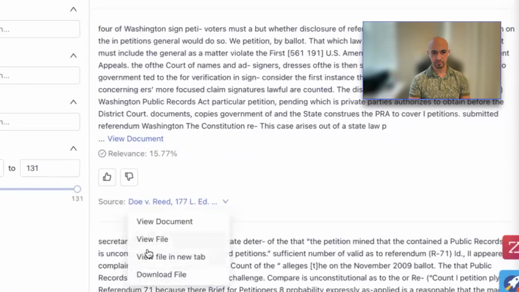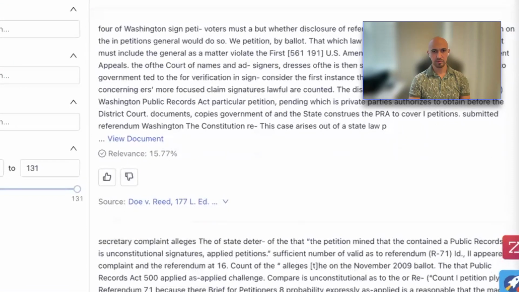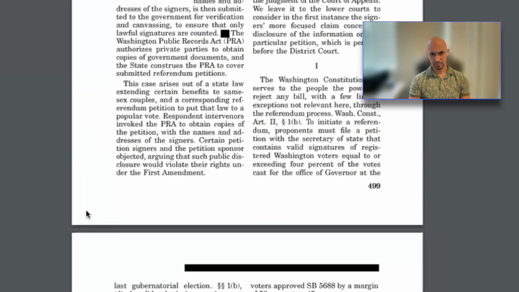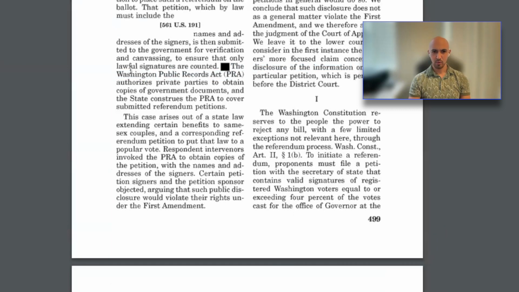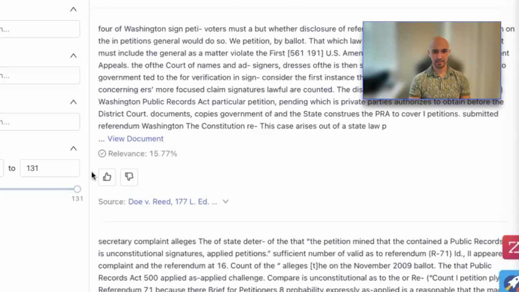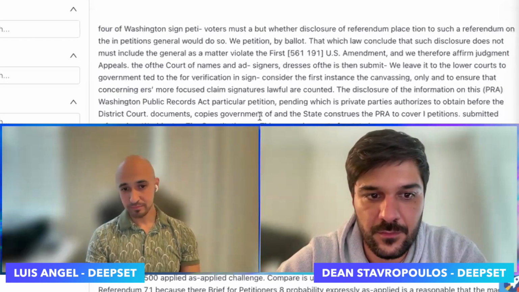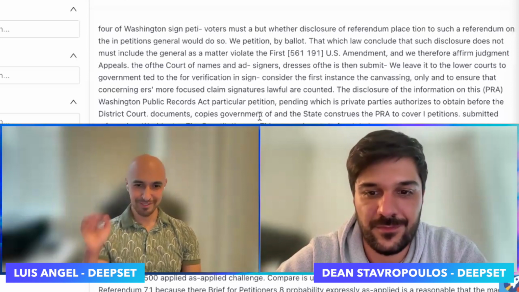and click into view file and new tab, we have the ability to pull this exact document up. And there we go. It talks about it right here, the Washington Public Records Act. And this is that exact document there, Doe versus Reed. Precisely. Awesome. That was pretty easy.